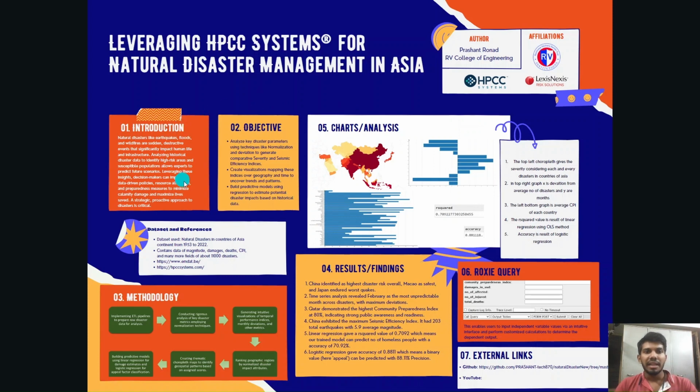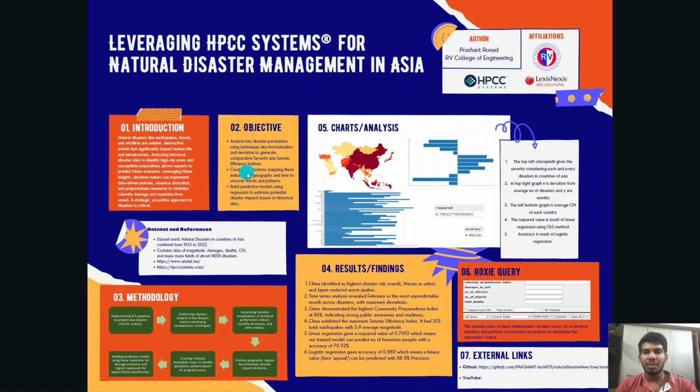Introducing the topic, natural disasters like earthquakes, floods, and wildfires are sudden destructive events that significantly impact human life and infrastructure. Analyzing historical data to identify high risk areas and susceptible populations allows experts to predict future scenarios. We leverage these insights. Decision makers can implement data driven policies, resource allocation, and preparedness measures to minimize calamity damage and maximize lives saved. This is the strategic and proactive approach which is critical.